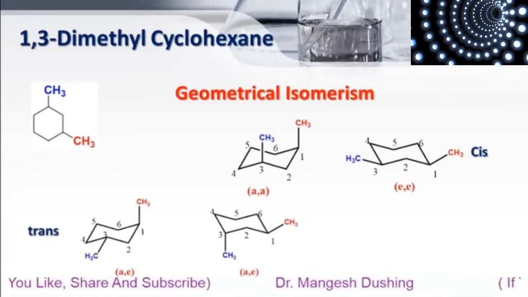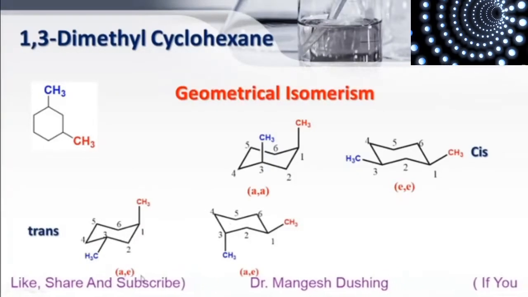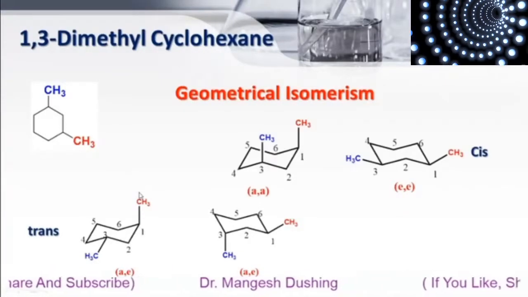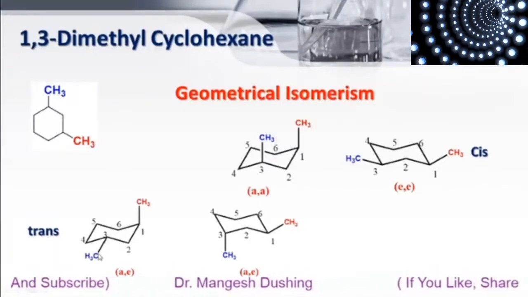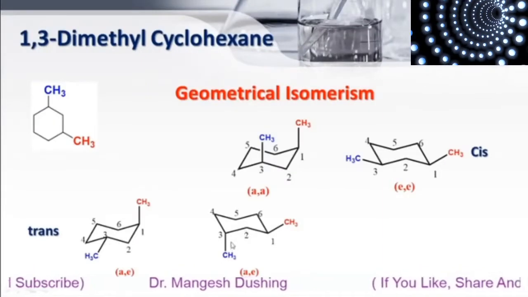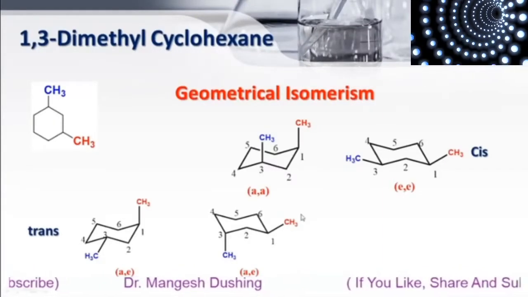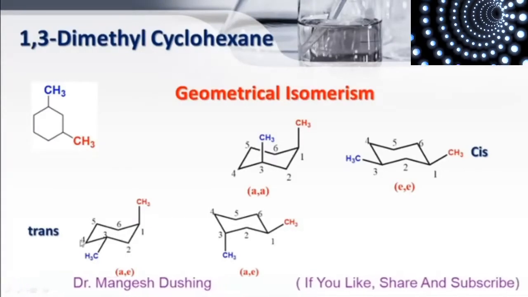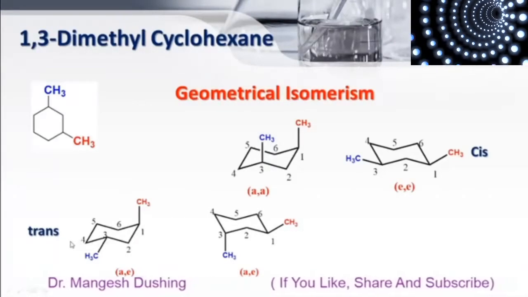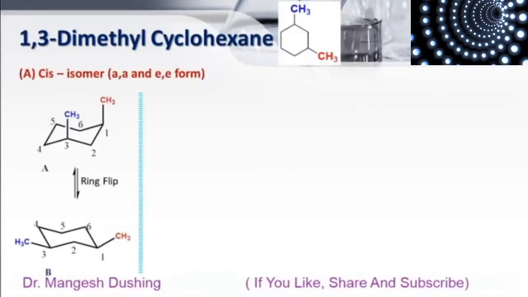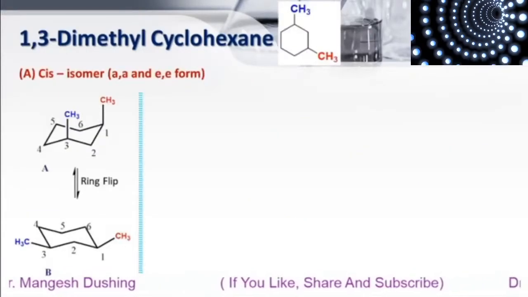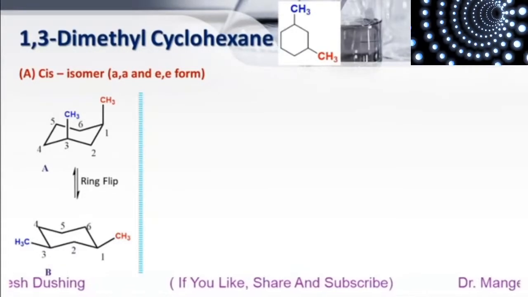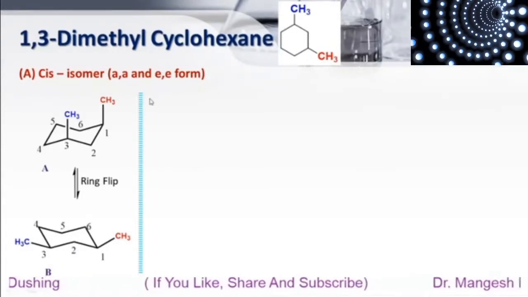In this case, the axial equatorial form, one methyl is going upside while another methyl going downside. Here also same, one is downside, one is upside. So both methyls projecting towards the opposite sides, that's why these are called as trans isomers. Now we will see 1,3-dimethyl cyclohexane, a cis isomer. So this is the cis isomer, 1,3-dimethyl cyclohexane.